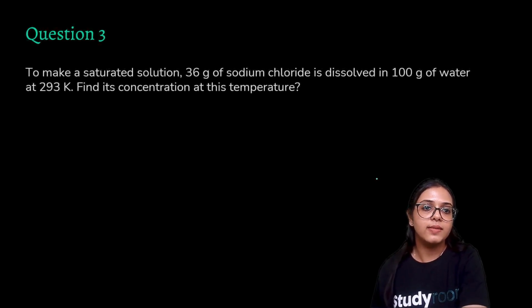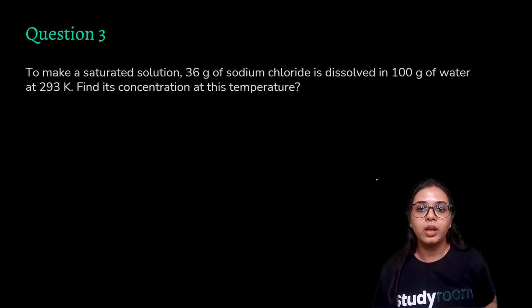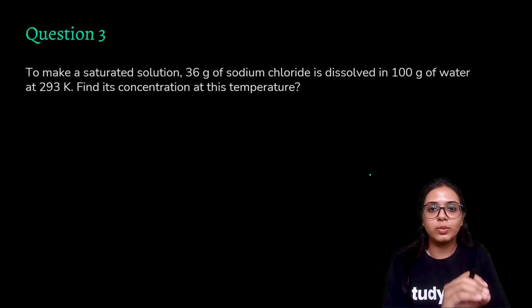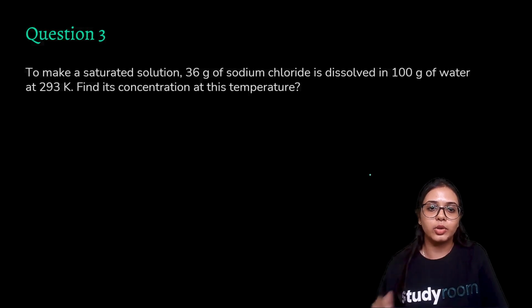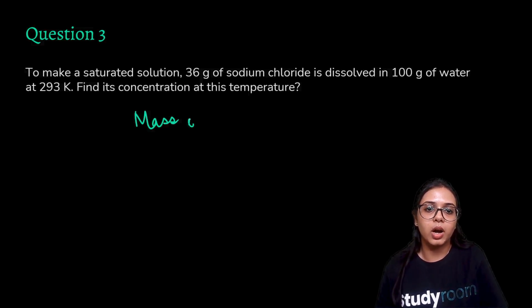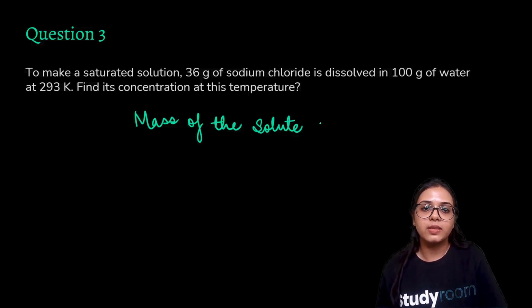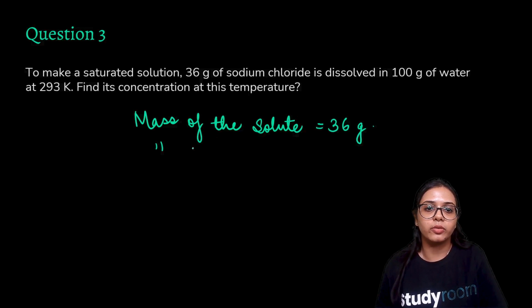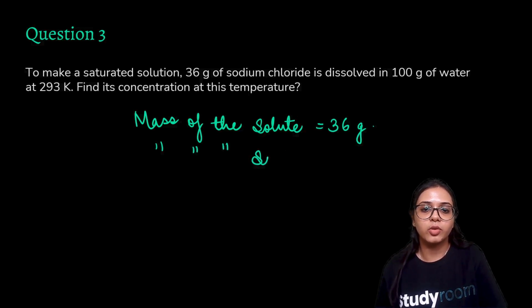Question 3. To make a saturated solution, 36 grams of sodium chloride is dissolved in 100 grams of water at 293 K. That means we have some amount of solute being dissolved in some amount of solvent at a given temperature, and we need to find its concentration at this temperature. So it's a very easy question, right? We just need to find its concentration. So first, we will look at the mass of the solute. The mass of the solute here is 36 grams of sodium chloride. Then we will have a look at the mass of the solvent. The solvent here is water, and the mass of the water is 100 grams.